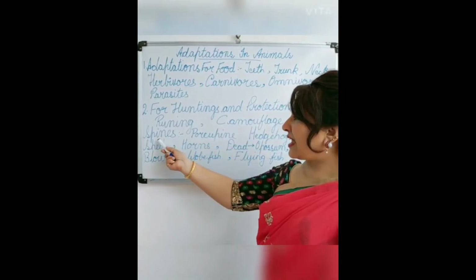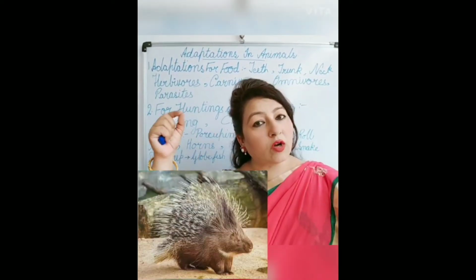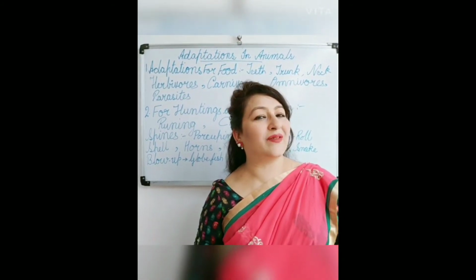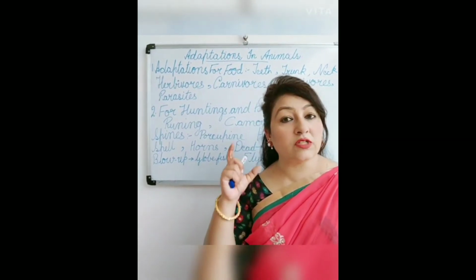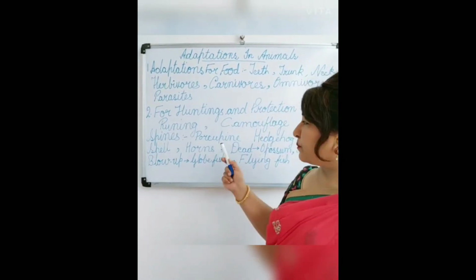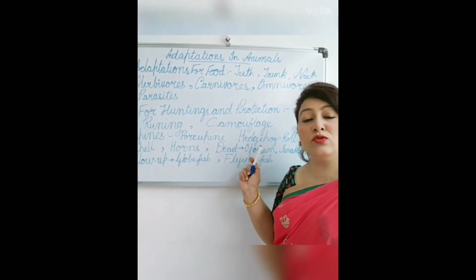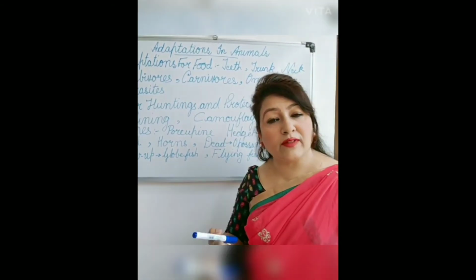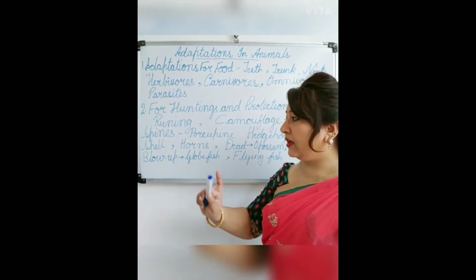Then the next character is the spines. Certain animals like porcupines have long thorn-like spines on their body so that they can protect themselves from predators, and the predators cannot come and hold them because they are very sharp spines. That is the porcupine. Then there is an animal whose name is hedgehog. The hedgehog can roll on the ground when danger approaches.